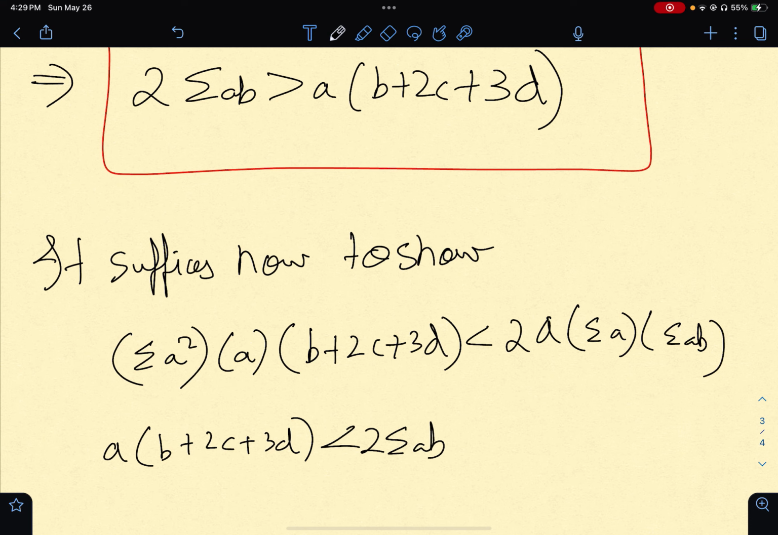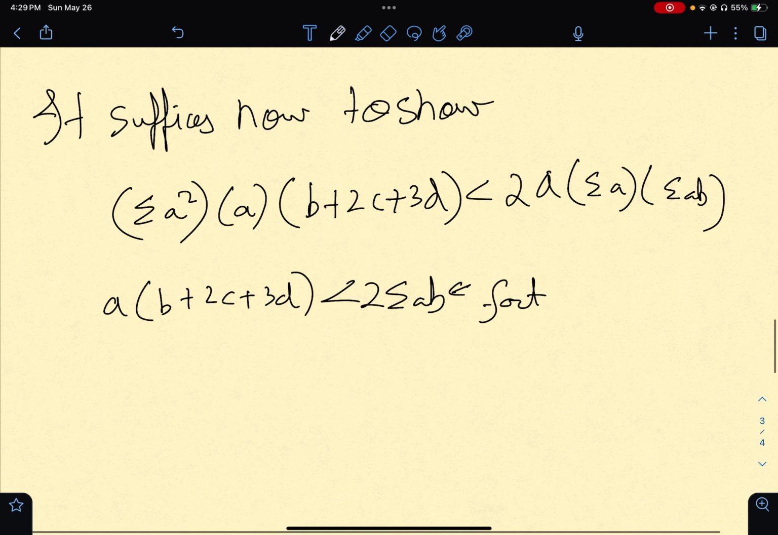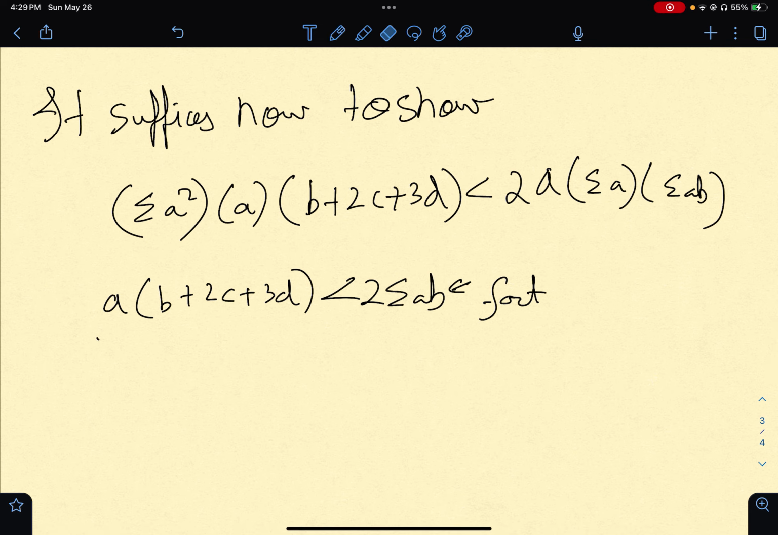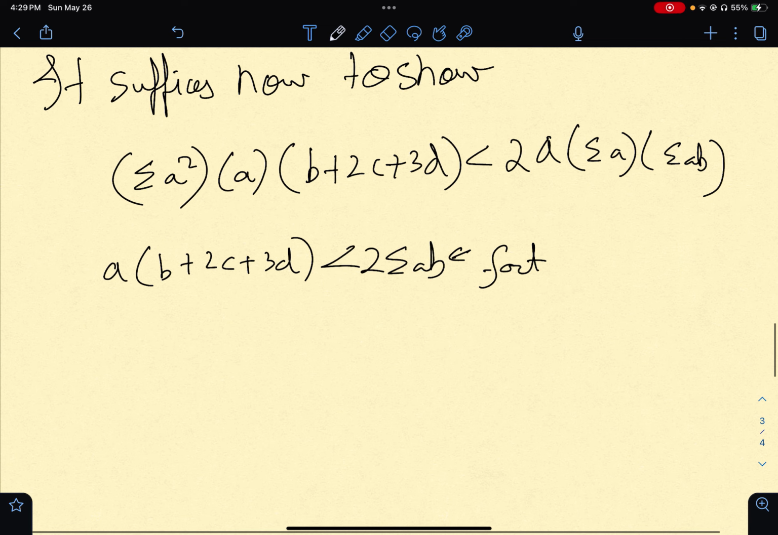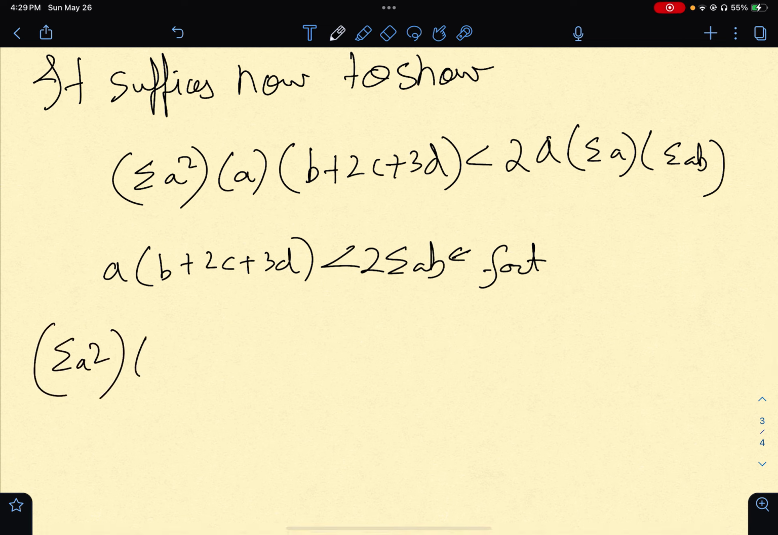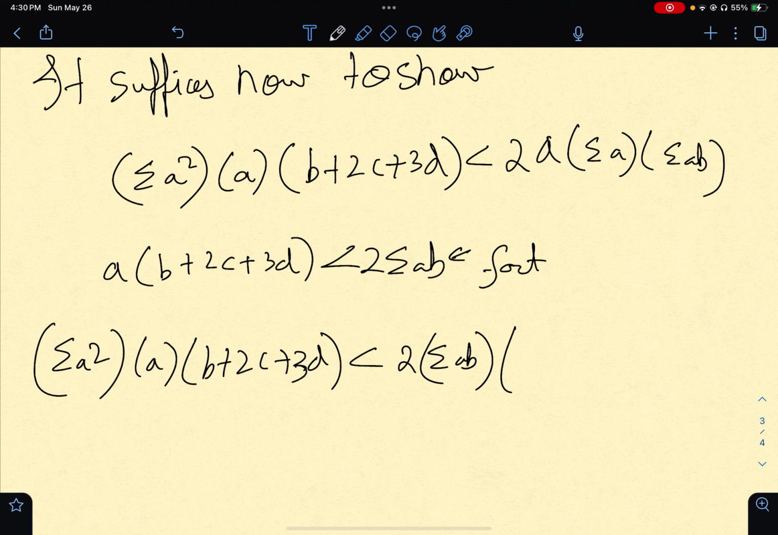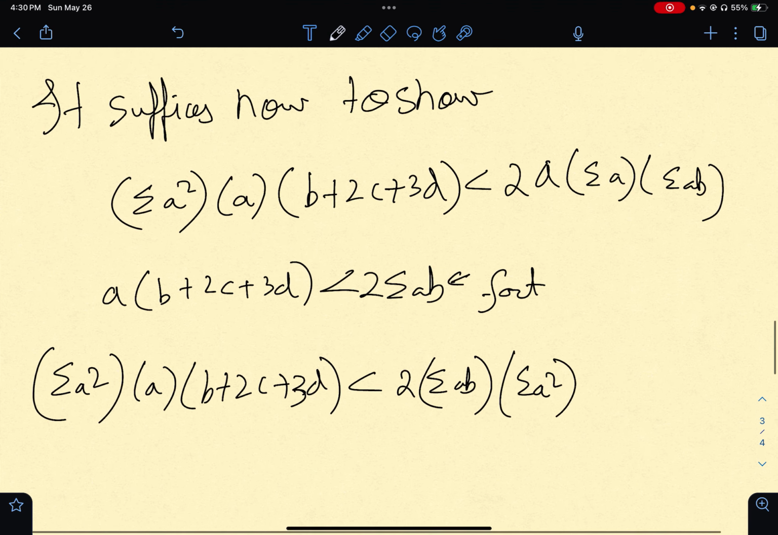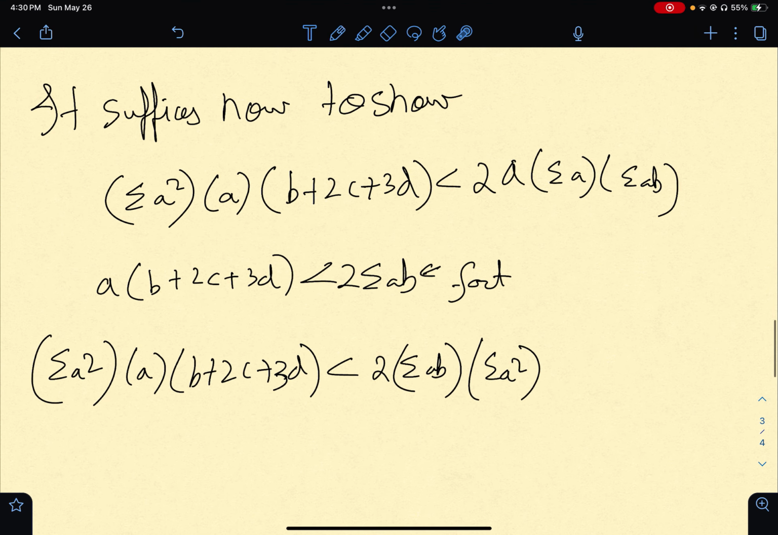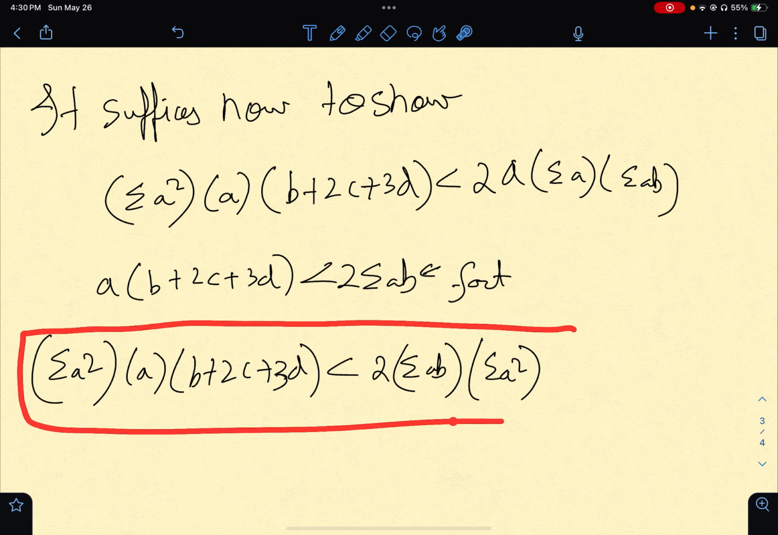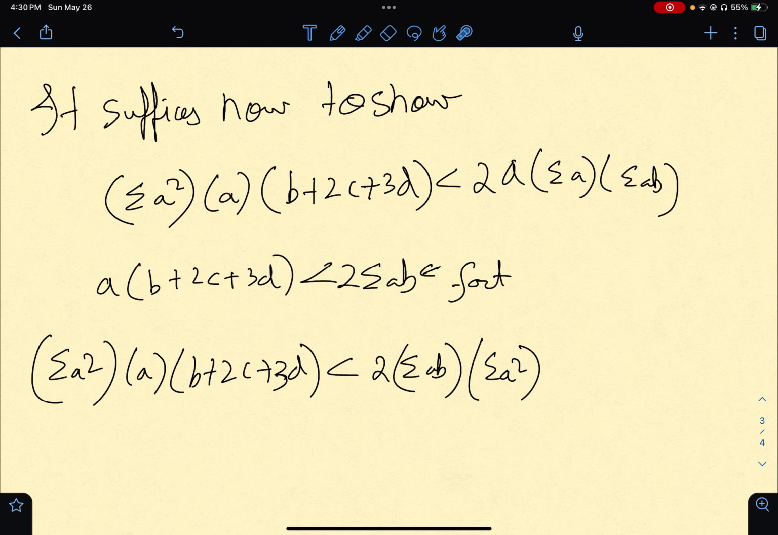This was a fact. Now let us multiply by sigma square on the LHS and RHS. Why? Because we have a sigma square here. So let us do that. So what we have is sigma square times (a b plus 2c plus 3d) is less than 2 sigma ab into sigma a square. Okay. So this is also another fact. This we have proven just now.